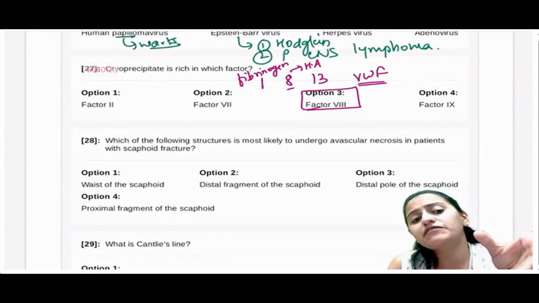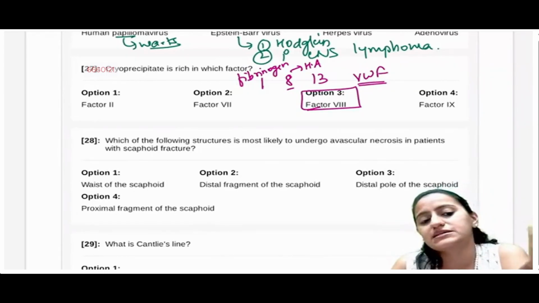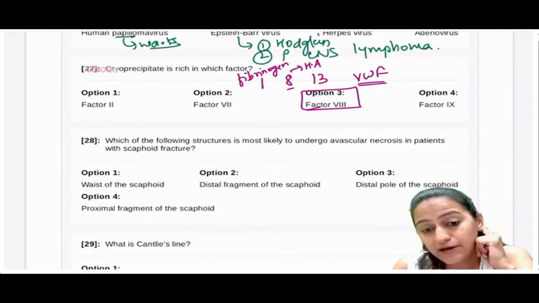Okay. So do you give cryoprecipitate in hemophilia B? No, because it is factor 9 deficiency. Cryoprecipitate में वो नहीं है, rather cryo poor thing.